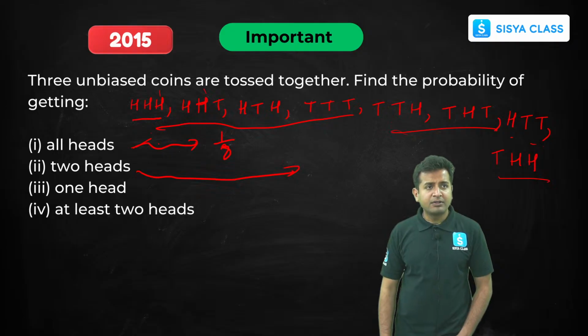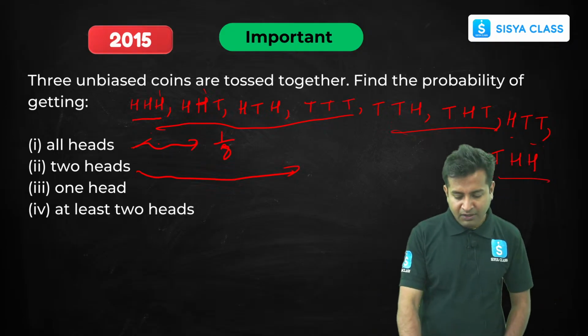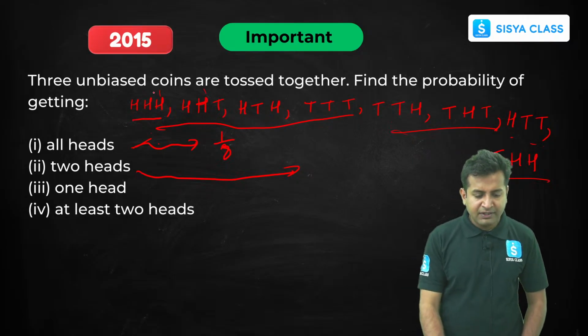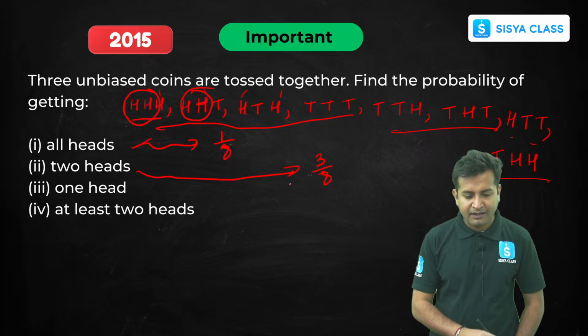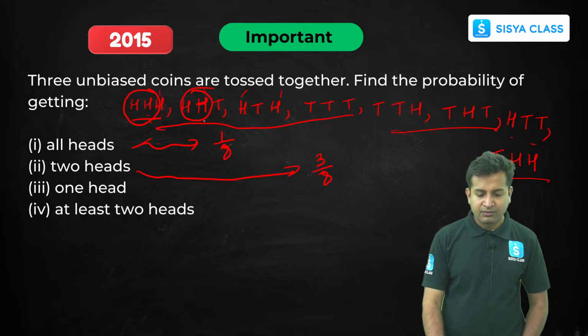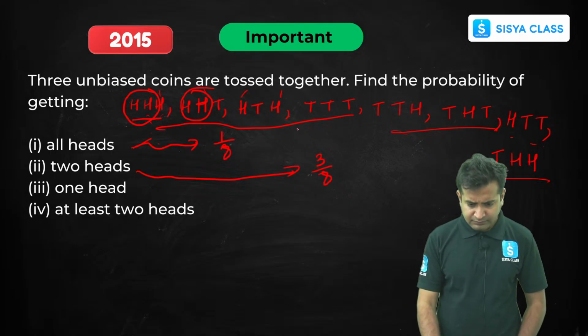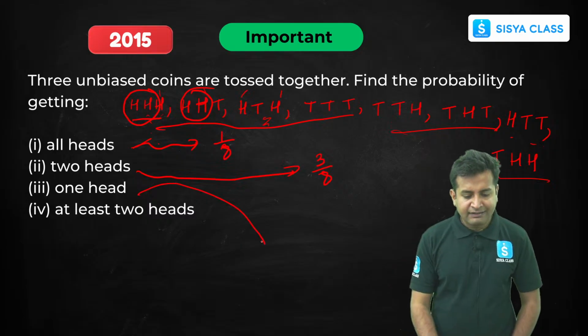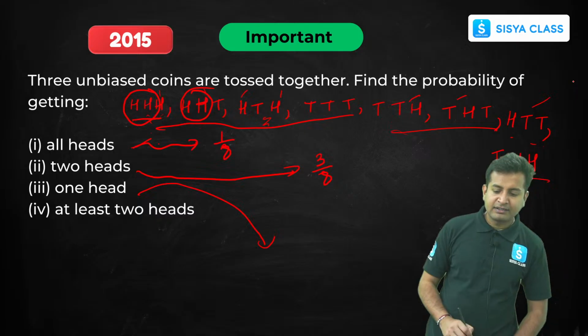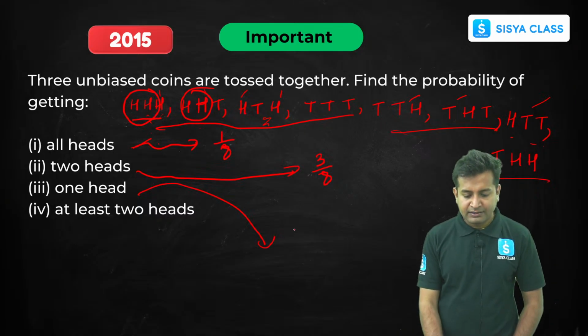Now, if they're asking about two heads, exactly two heads, so what we can do is, once again, so here we have 1, 2, then 3, so it will be nothing but 3 by 8, right? What they want, the cases in which two heads would be the 1, 2, and 3, right? Now, exactly one head is where? Is here 1, 2, and 3. Right? This is exactly one head, so it will be 3 by 8.